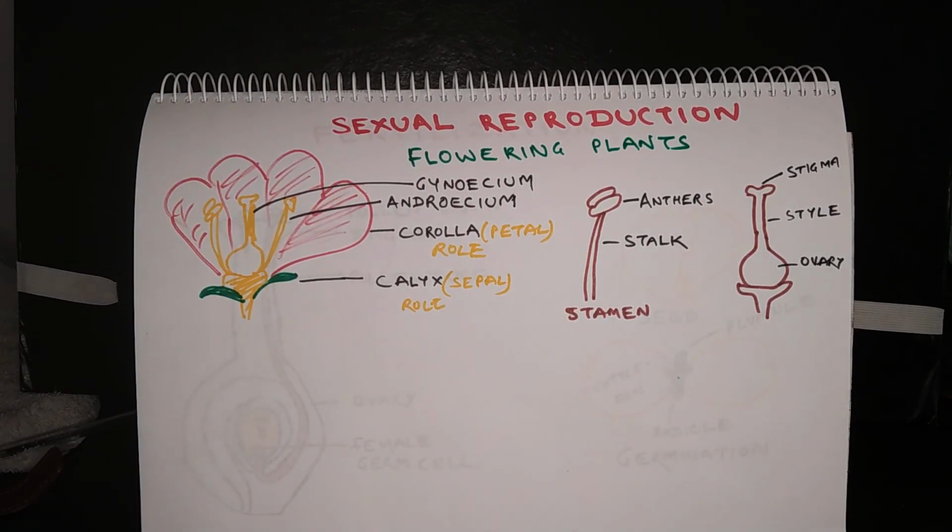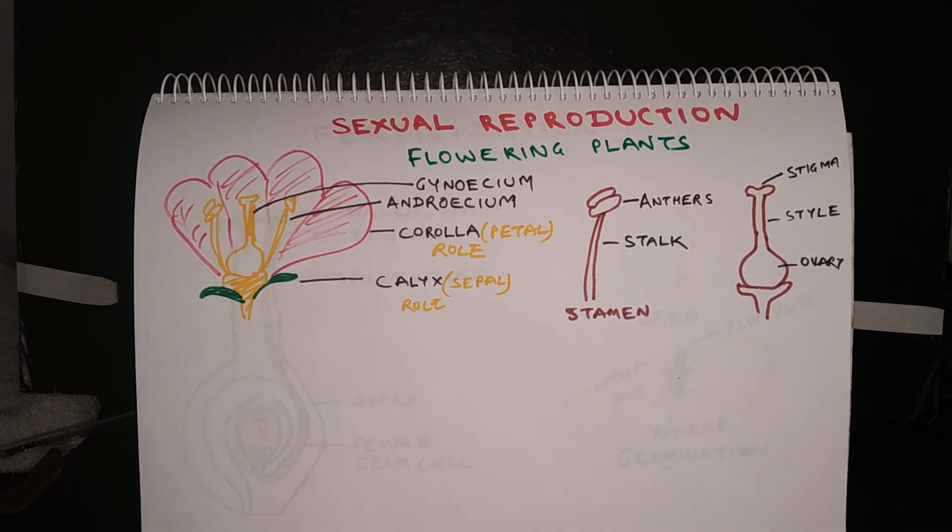So now, what happens in sexual reproduction? As I talked earlier, two parents are required for sexual reproduction and gametes are formed. Gametes are special cells which are formed in germ producing cells. So gametes are of two sizes. One is of very small size and another is of large size. By convention, the small gamete is called the male gamete and the larger one is called the female gamete. The male gamete is motile, that is, it can move from one place to another, and the female gamete is non-motile, but it carries some food reserve along with it.